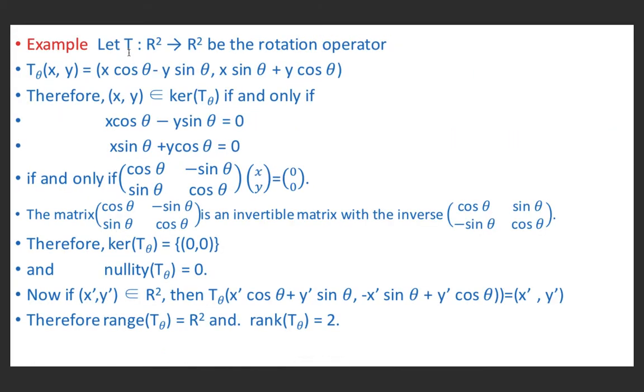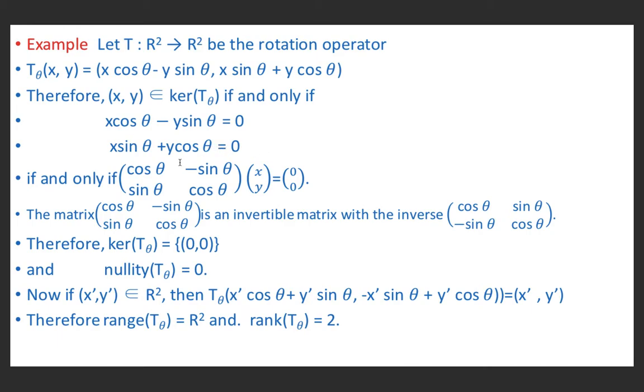Let T be a mapping defined from R square to R square. Let it be a rotation operator which is defined as T theta (x, y) equal to (x cos theta minus y sin theta, x sin theta plus y cos theta). Therefore, (x, y) belonging to kernel T theta if and only if x cos theta minus y sin theta equal to 0 and x sin theta plus y cos theta equal to 0.